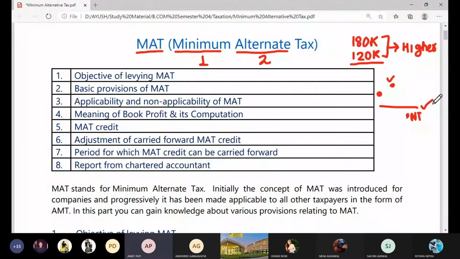Okay, sir. This type of provision is also there in case of individual filers. We call it AMT, alternative minimum tax. The names are the same, but they have made certain switching between the words, and they made two different concepts. One is minimum alternative tax that is applicable for companies, and the other is alternative minimum tax that is applicable to other assessees.